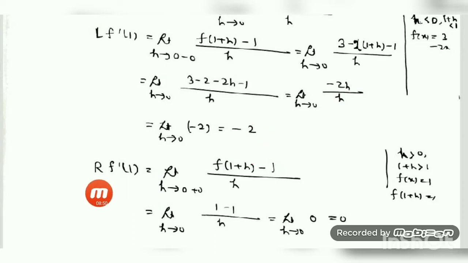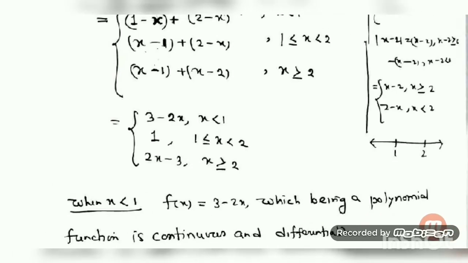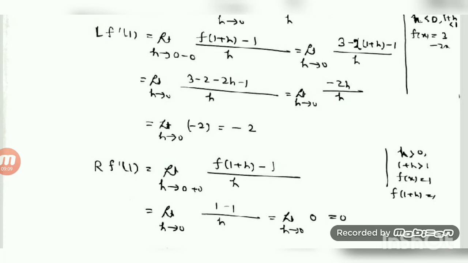Then I have to go for the right hand derivative at this point. Limit h tends to 0 plus, h positive, greater than 0. So f of 1 plus h minus f of 1 by h. Greater than 0 means 1 plus h is greater than 1. For x greater than 1, the function f(x) is defined by what? 1. That is the constant. So f of 1 plus h will also be equal to 1 because it's a constant. There is no place to substitute 1 plus h. So this is 1 minus 1 by h, which is 0. The value is 0.